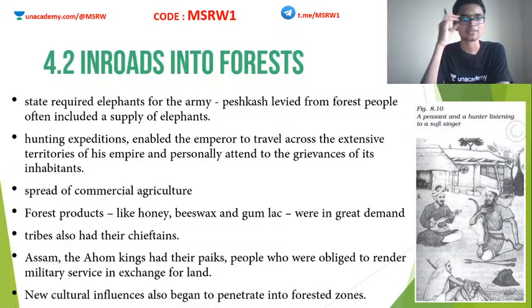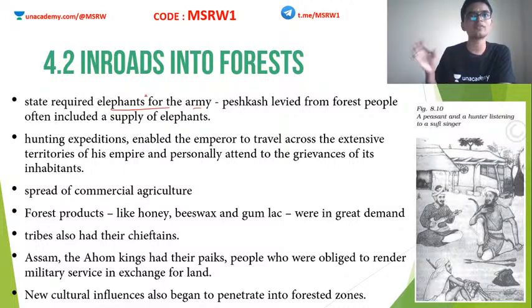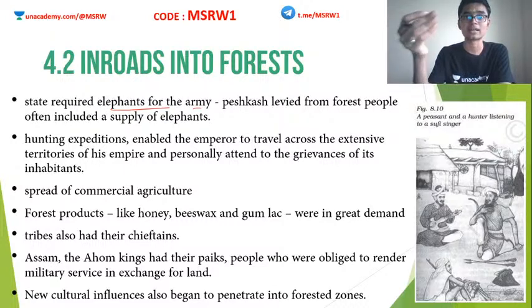Inroads into forests. So the state required elephants for the army. Inroads into the forest means why are we actually moving into the forest? Okay, what are the necessities of forests? So predominantly the main aim for the state as far as forest is concerned is to increase agricultural land as well as to achieve many goods that are necessary for battle. Okay, especially resources such as elephants.